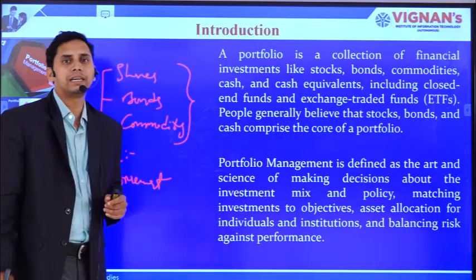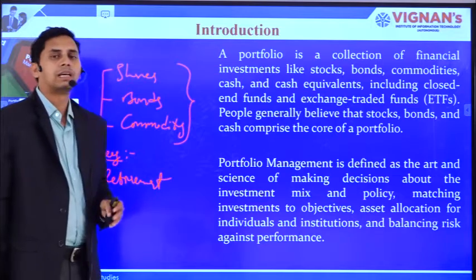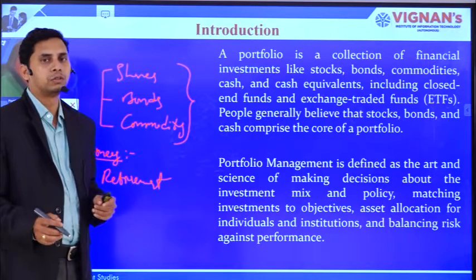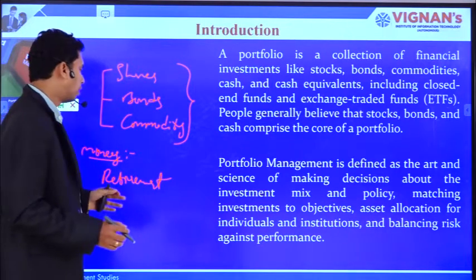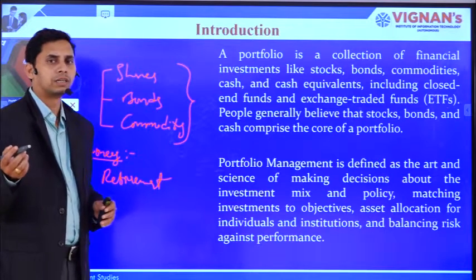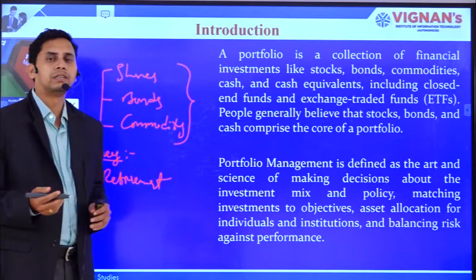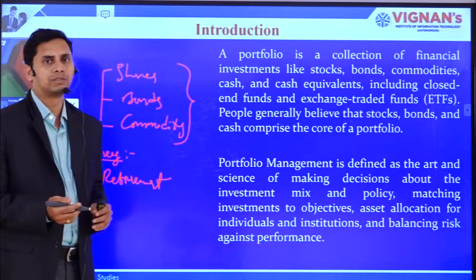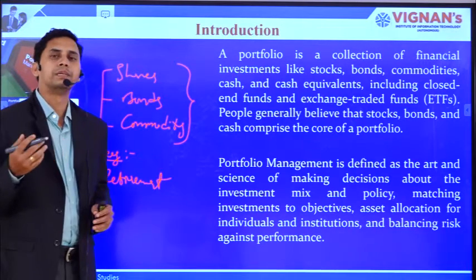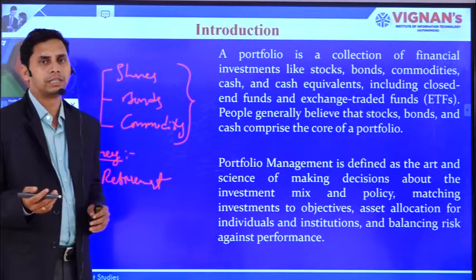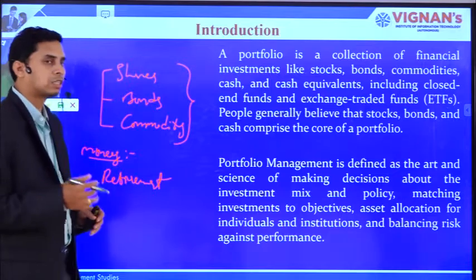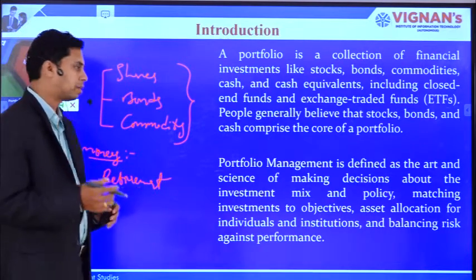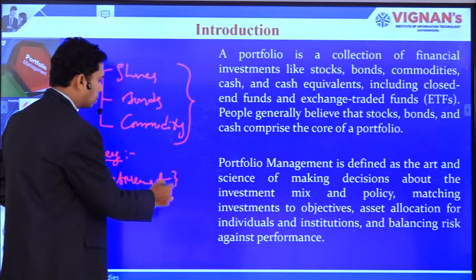In case of retirement, you will have to choose a safe and secured investment. You can choose investment in money market related mutual funds, or provident fund related instruments. You can choose such fixed income alternatives for the retirement corpus creation.